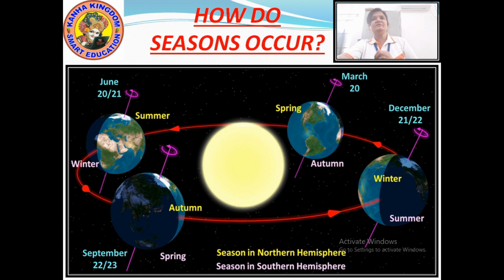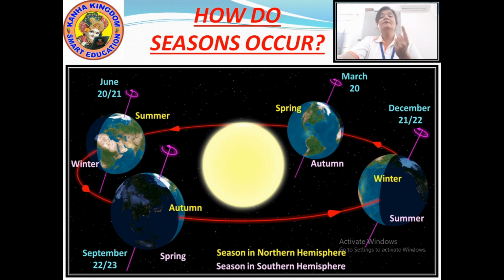Now here in the picture you can see 20th March. Okay? It is the equinox where the earth is neither away nor towards the sun. The rays of the sun shine directly on the equator. So it is the equinox.